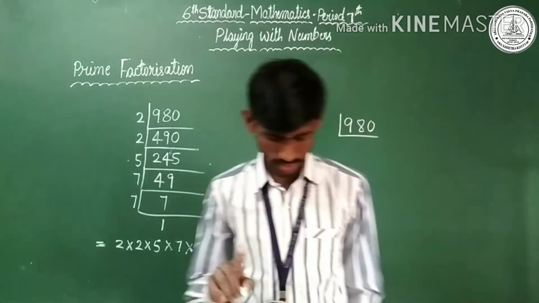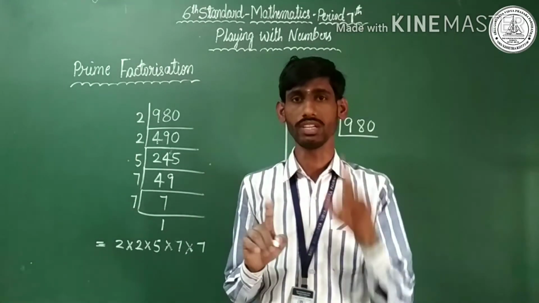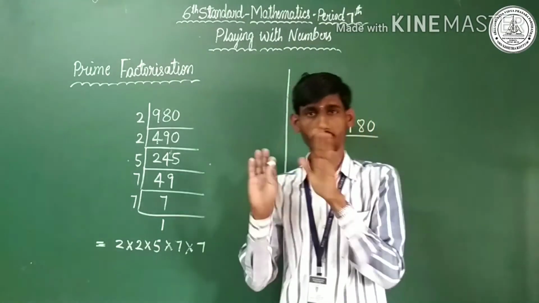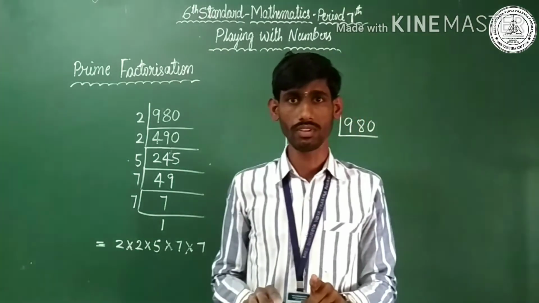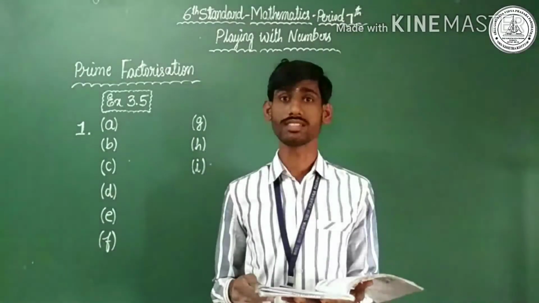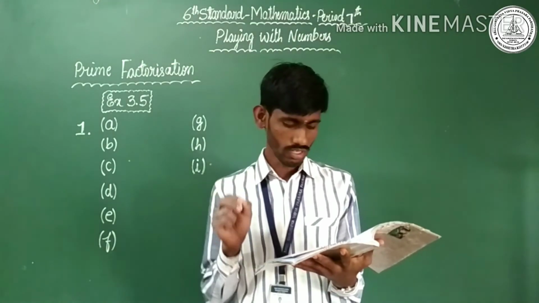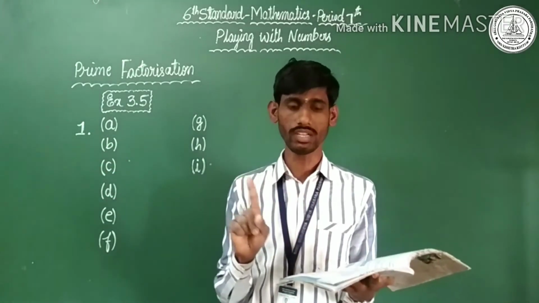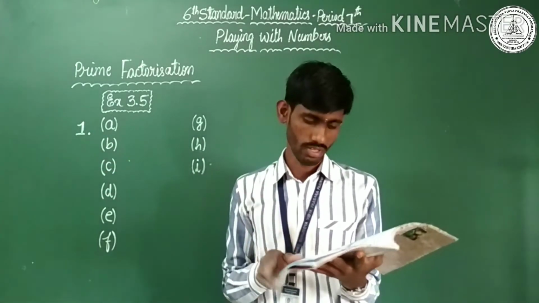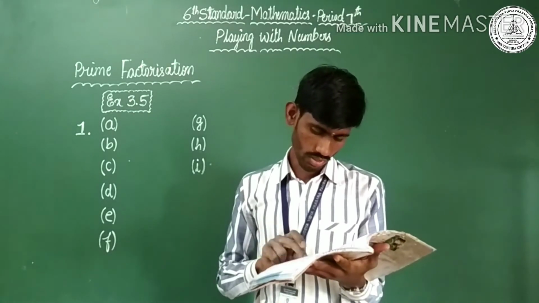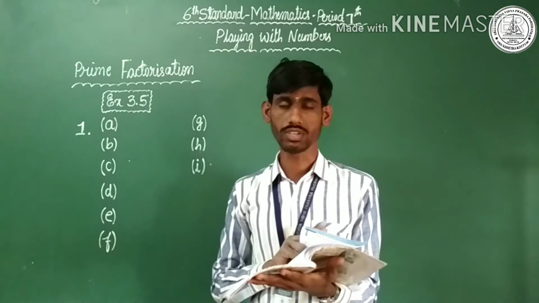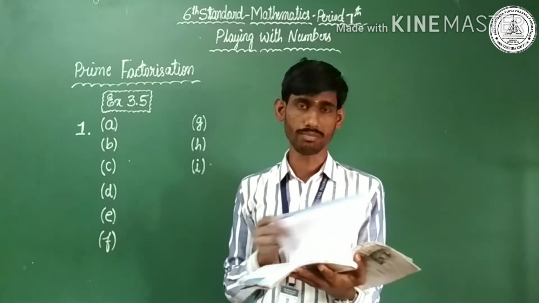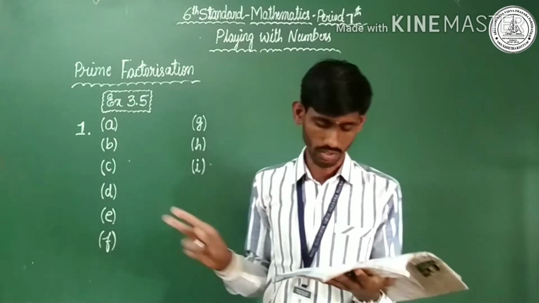Let us discuss exercise 3.5, true or false, first main. Dear children, you need not write it in your notebook because it is for understanding. Your notes should start from exercise 3.5, page number 61. Don't write the first main in your notes. Just complete it in your textbook itself. In the first main there are 9 questions, I mean 9 true or false statements. These statements must be in the textbook itself. No need to write them in your notes.